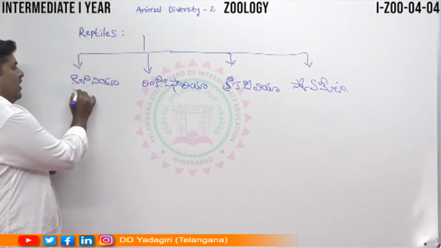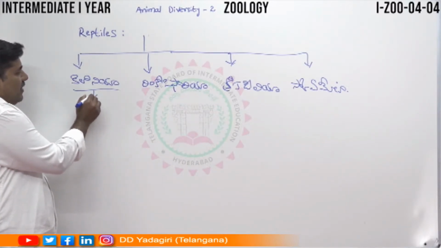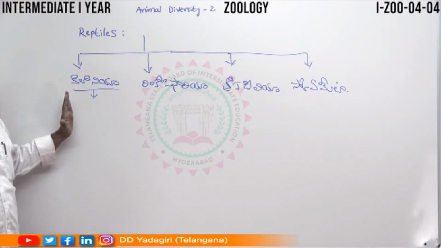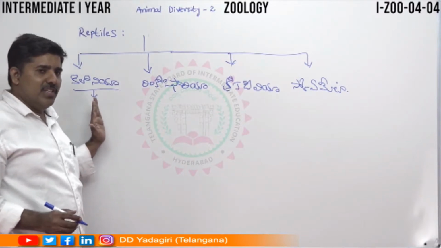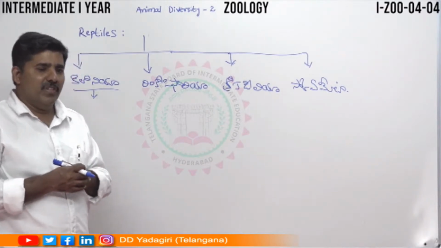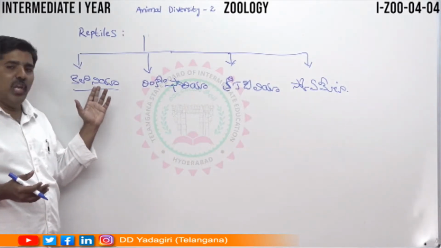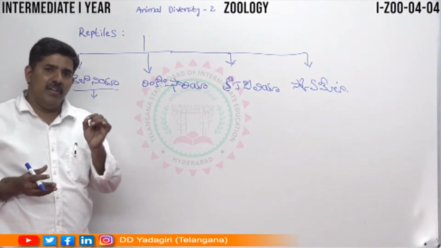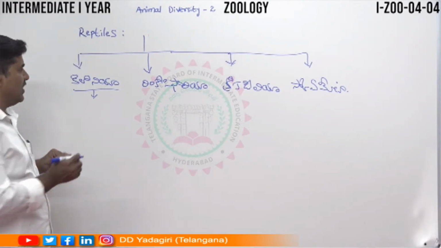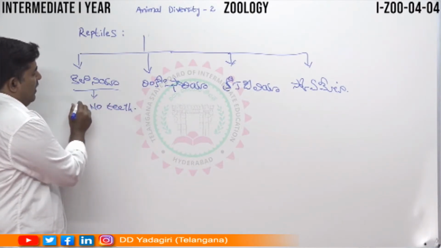So first, let's discuss Chelonia. Chelonia is where most of the tortoises can be placed. Sorry, that is not tortoise. The particular tortoise can be located in this Chelonia. This particular tortoise has no teeth. There is no teeth. It is a very, very important structure of the Chelonia. No teeth, this is important.